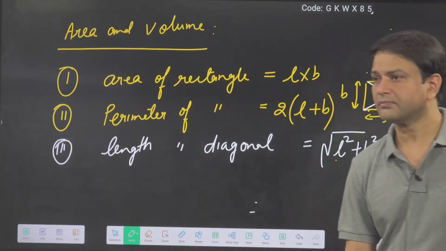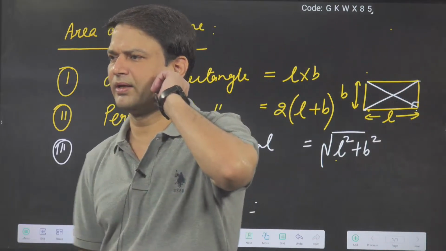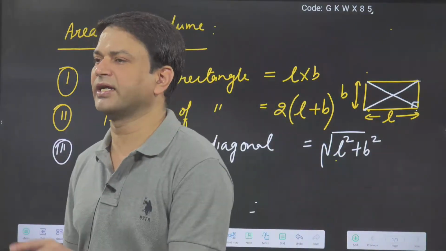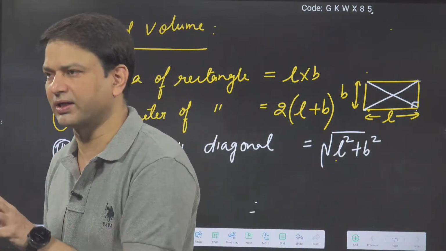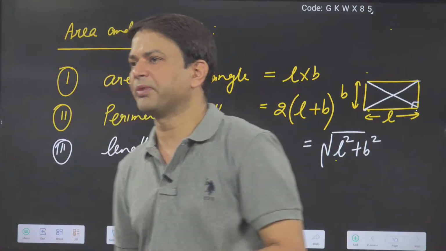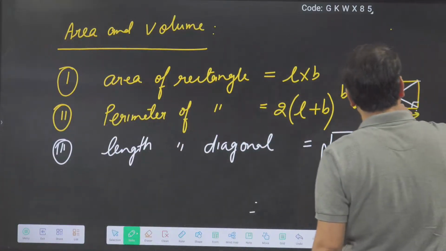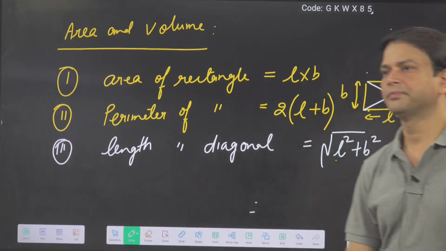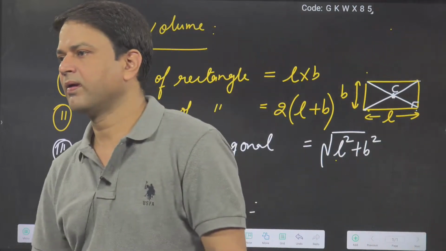Okay. Most of the people know. Good. And what is the center of the rectangle? Center of the rectangle is the intersection point of the diagonals. This will be the center of the rectangle. Completed.